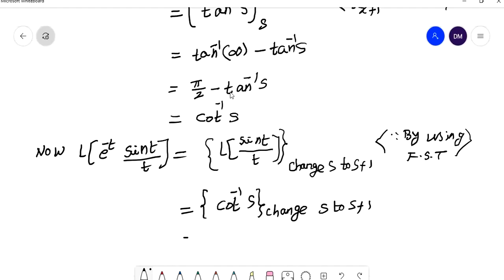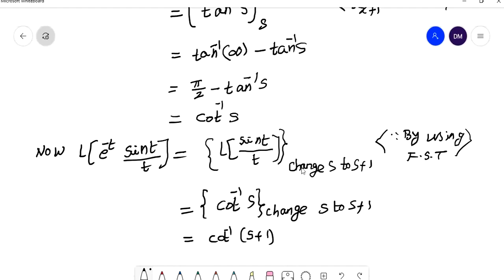So this is equal to cot inverse of s plus 1. So the Laplace transform of e power minus t into sin t by t is completed.